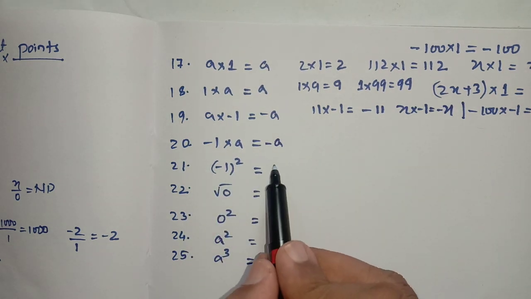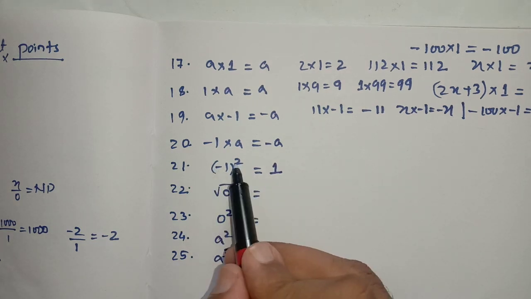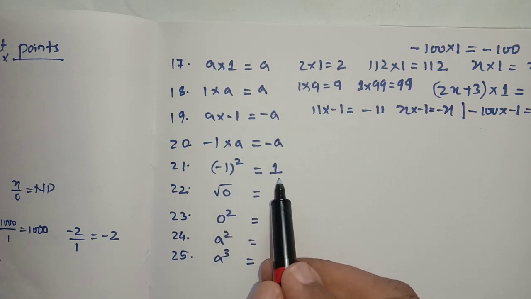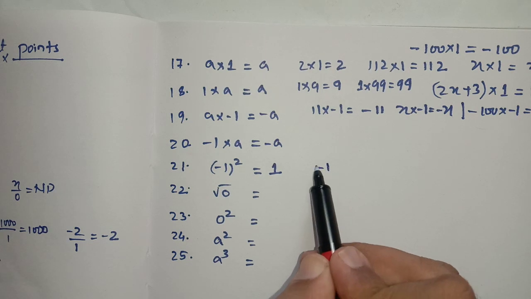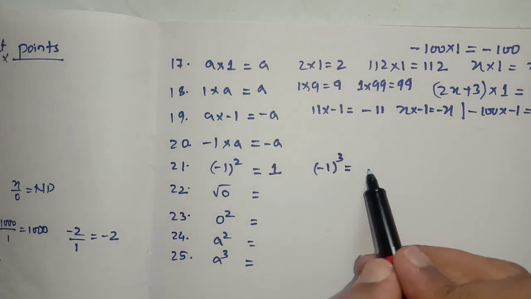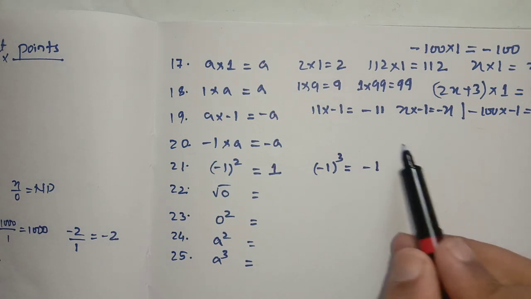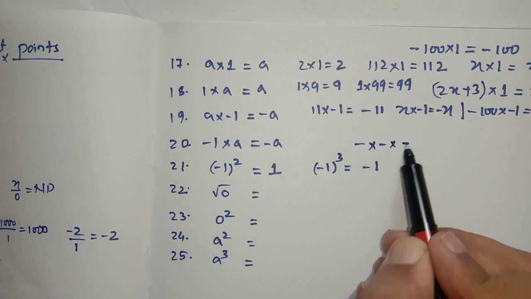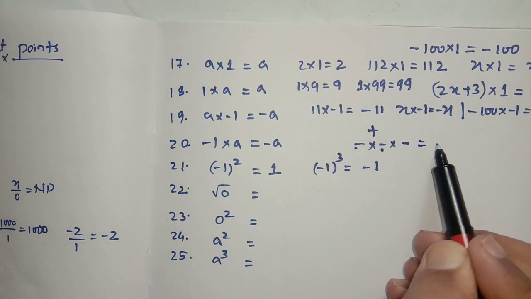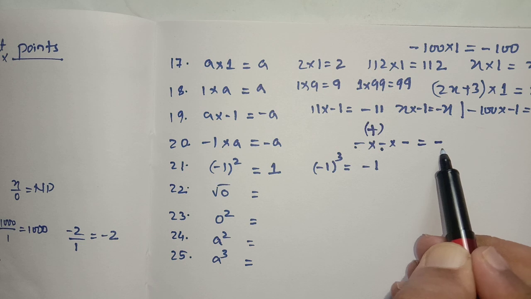Minus 1 square will be plus 1, student. Minus 1 square is plus 1. Why? Minus square is plus, minus into minus is plus. 1 square is 1. If it is minus 1 to the power of 3, then the answer will be minus 1, student. Why? We have to multiply minus 3 times: minus into minus into minus. Minus into minus will be plus, then plus into minus will be minus.